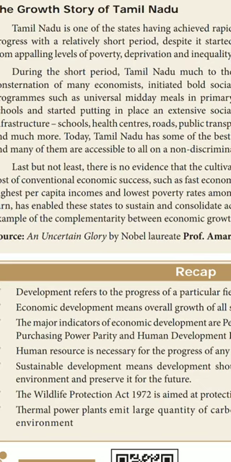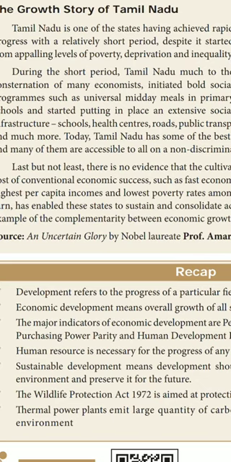So during the short period, Tamil Nadu, much to the consternation of many economists, initiated bold social programs such as universal midday meals in primary school. Children, do you know who started the midday meal? That is Kamarajar, isn't it? And started putting in place an extensive social infrastructure: schools, health centers, roads, public transport, water supply, electricity connections and much more.